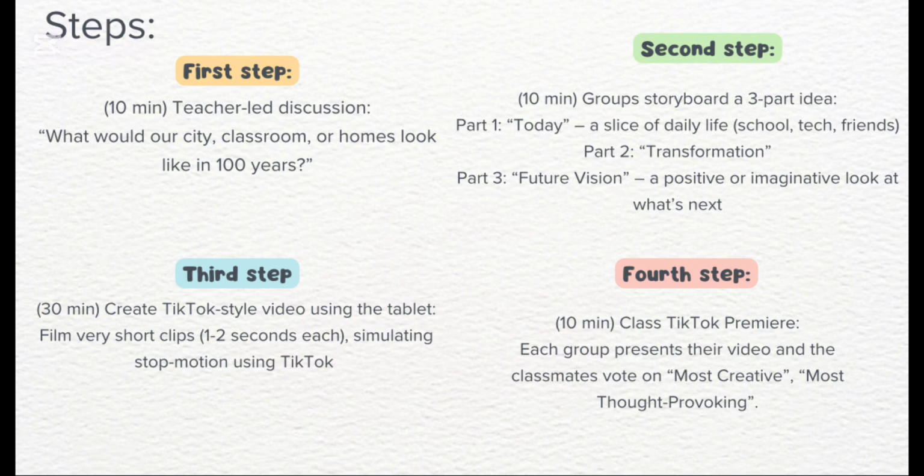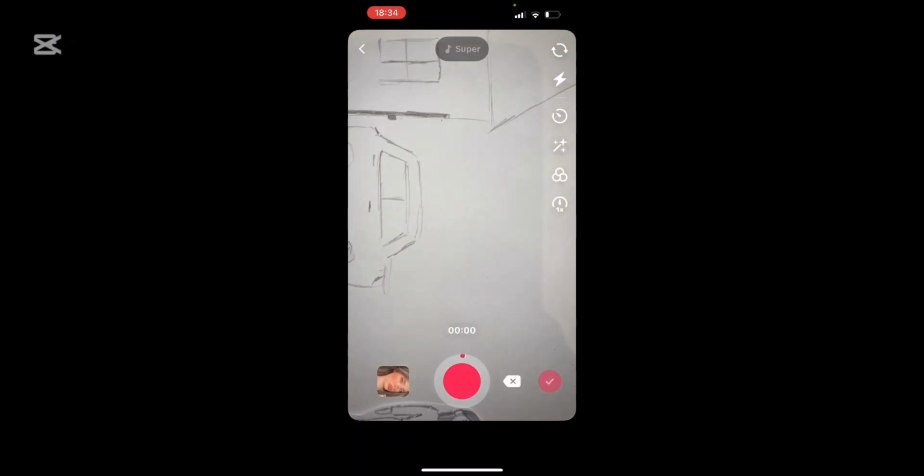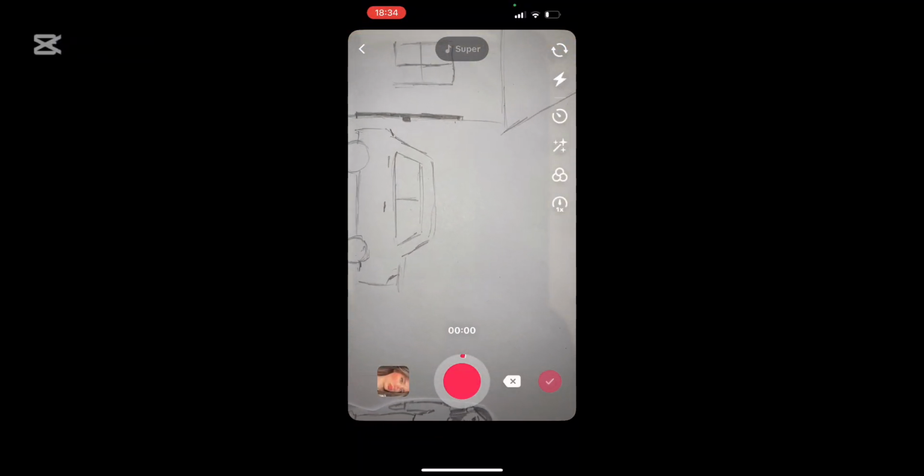Then, they will have to create the story. After they finish that step, they will create the video, filming really short clips. And finally, as the last step, they will present their video to their classmates and vote for the best one. This is the TikTok app, and this is how it has to be done.